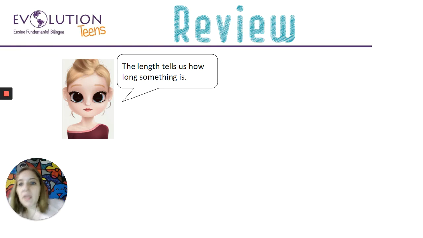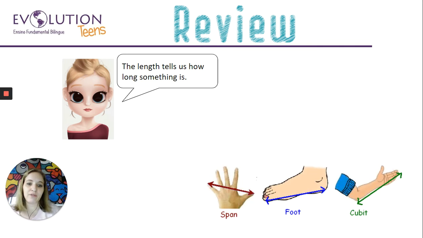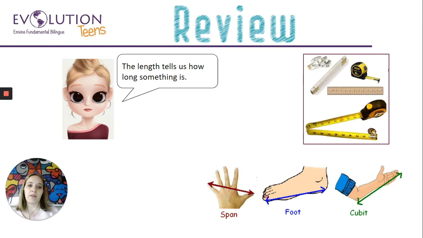So, the length tells us how long something is. And in the past, we had this kind of measuring: hand span, foot span, and cubit, yeah. And it was not precise because each person has a different size of hand and feet. So they created the standard units of measuring and tools for measuring, right?